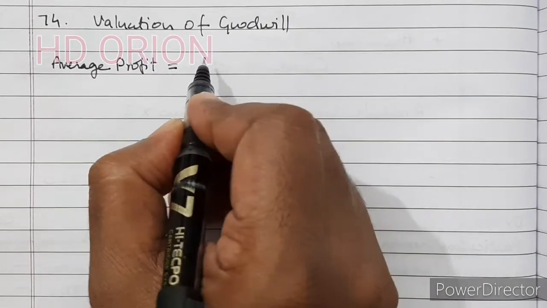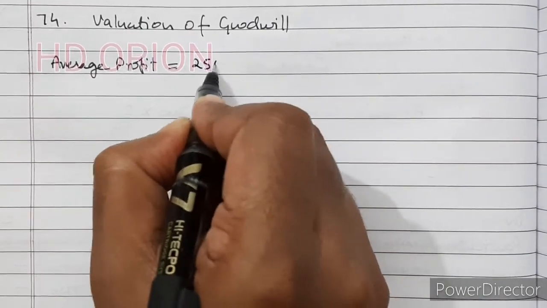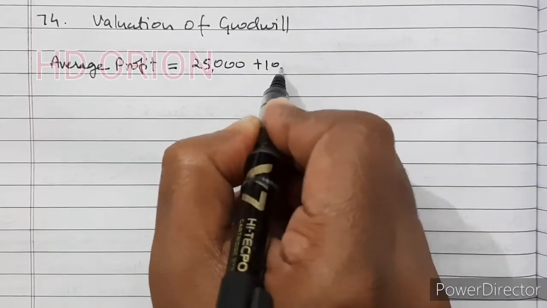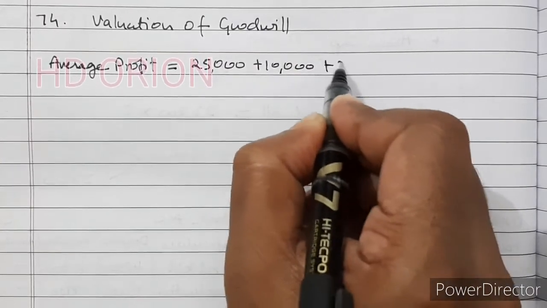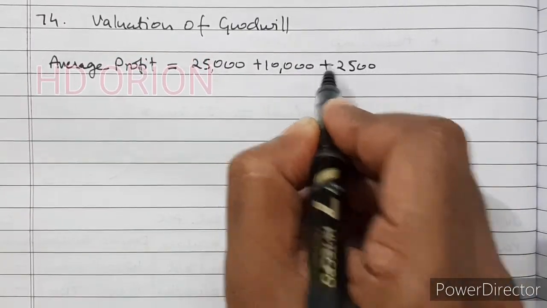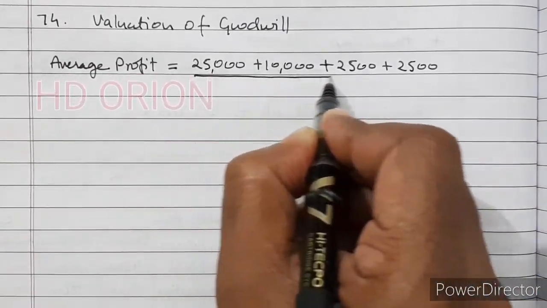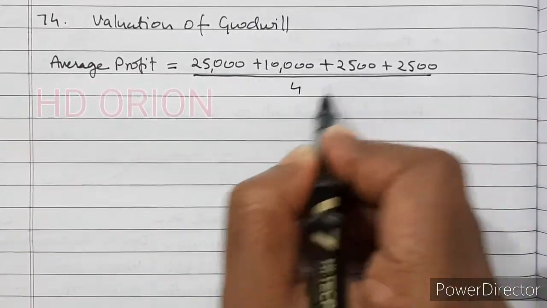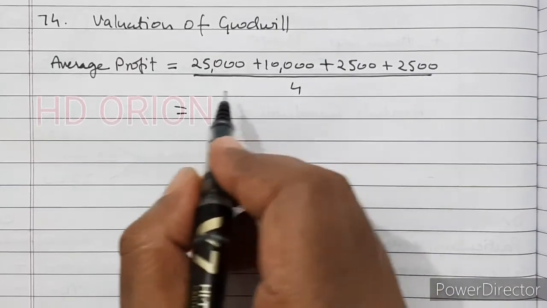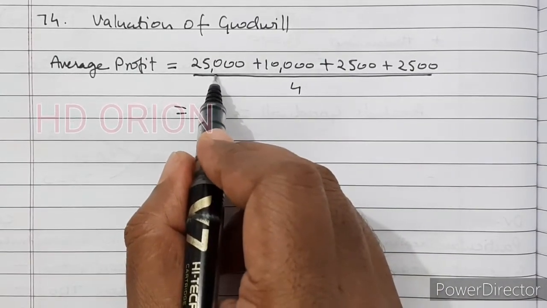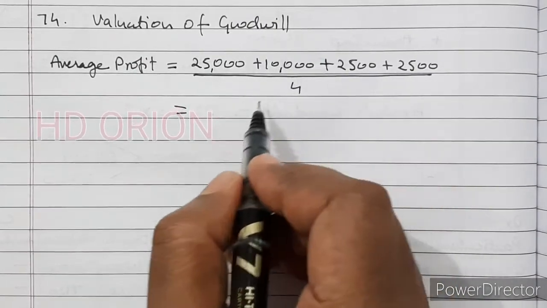Average profit is equal to 25,000 plus 10,000 plus 2,500 plus 2,500 divided by 4. 4 years profit is given. So average profit will be 40,000 divided by 4, that is 10,000.